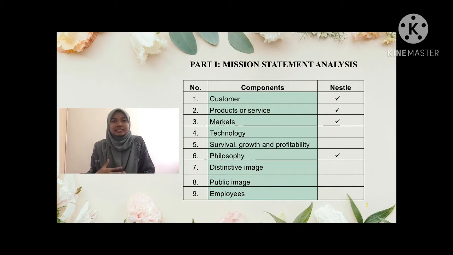My name is Nik Raihanatul Hanis binti Nik Hamzah. My matric number is A17A0322. So now I will present part 1, mission and vision analysis. Before I present the mission and vision of Nestle, I would like to give a brief overview about the company Nestle.